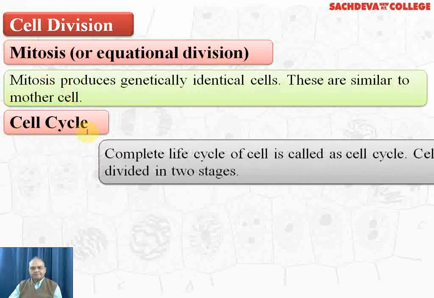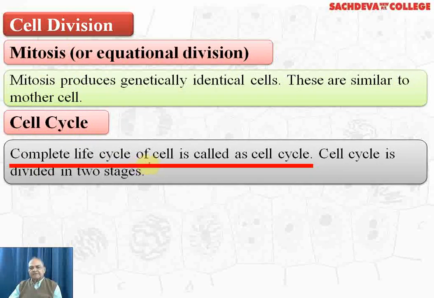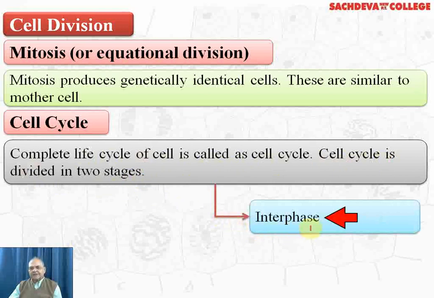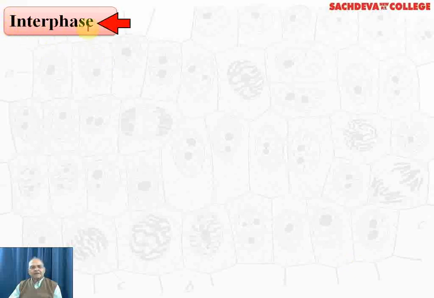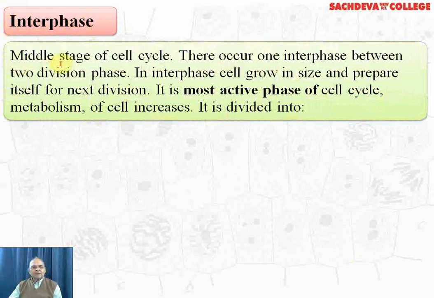Cell cycle. Complete life cycle of a cell is called as cell cycle, and cell cycle is divided into two stages, that is interphase, and the second is the division phase. Now let us take up the interphase. You know, it is one of the most important phases of the cell cycle. Middle stage of the cell cycle, there occurs one interphase between two division phases. In interphase, cell grows in size and prepares itself for the next division. It is the most active phase of the cell cycle.